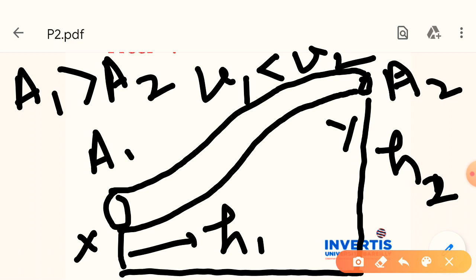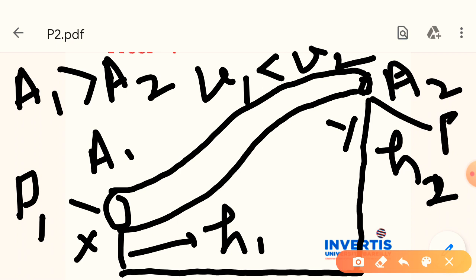Also, we have some additional information: pressure P1 at one end and pressure P2 at the second end. Here the value of pressure P1 is greater than pressure P2. So we will use these quantities in this section of proof.